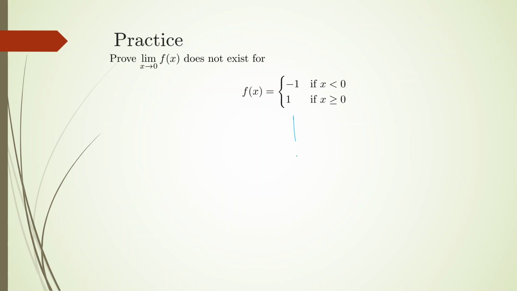So what does the graph of this function look like? I mean, that's helpful to draw, right? When x is smaller than 0, it's going to be -1. When x is bigger than or equal to 0, it's going to be +1.